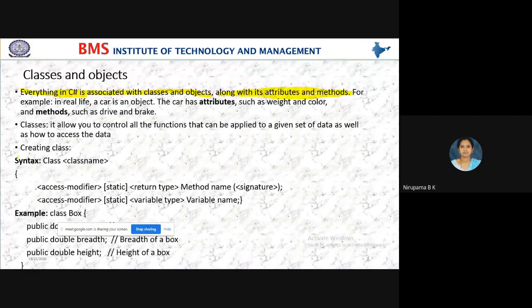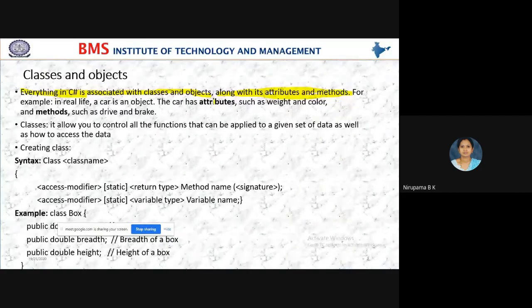For example, in our real life, if you take a car, a car is an object. Along with that, the car has attributes. Which are the attributes?